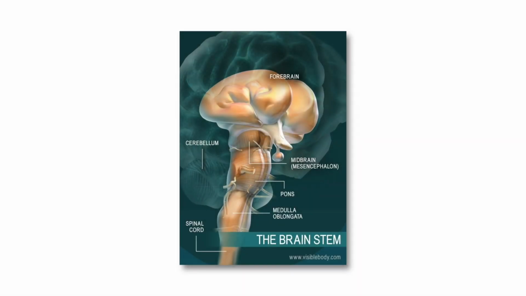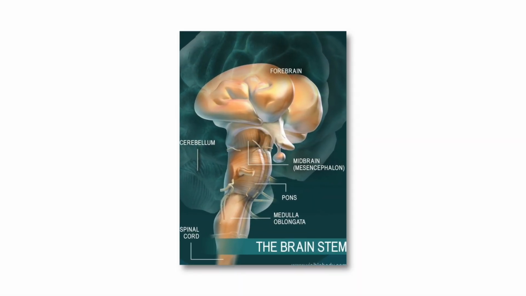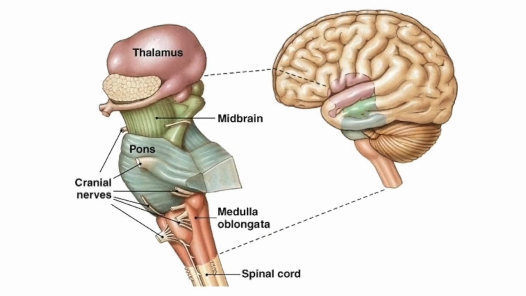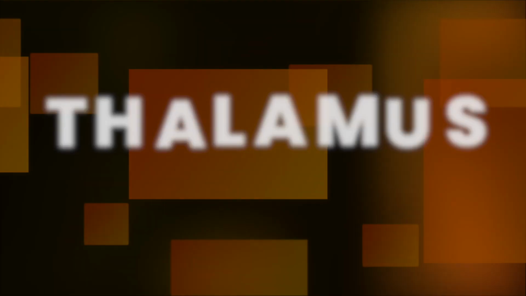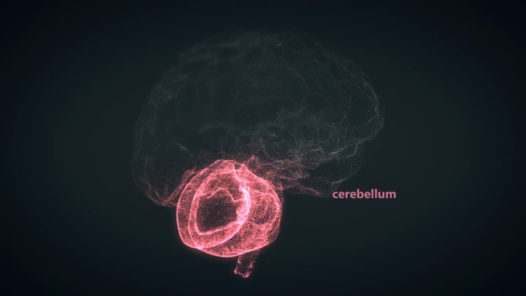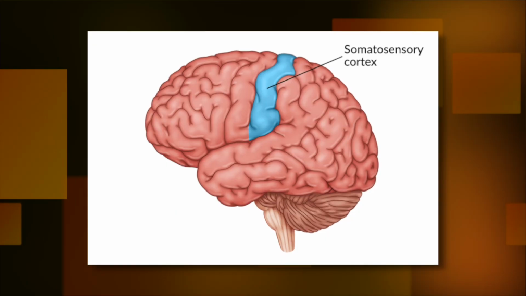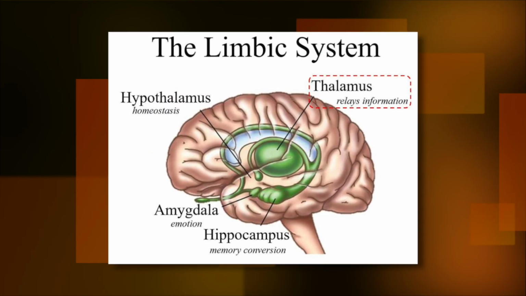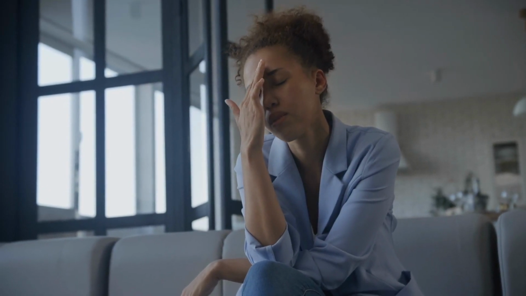Brainstem, medulla, and pons. The ascending pain signals reach the medulla and pons, where further processing occurs. These structures are involved in regulating the overall sensory experience and coordinating responses to pain. Thalamus, relay station. The thalamus receives pain signals and relays them to various parts of the brain, including the somatosensory cortex and limbic system. This helps create the sensory and emotional aspects of the pain experience.